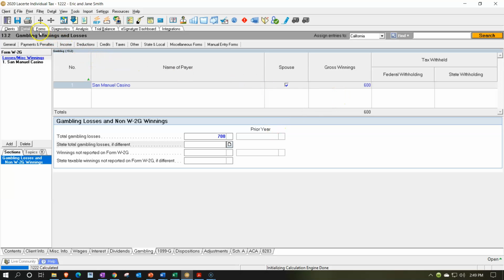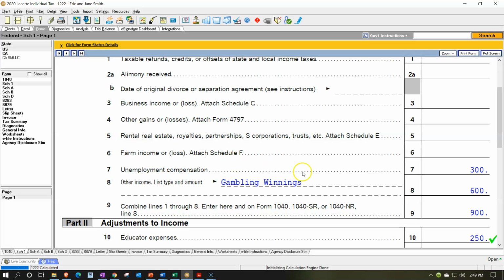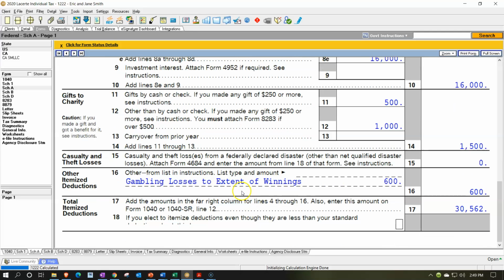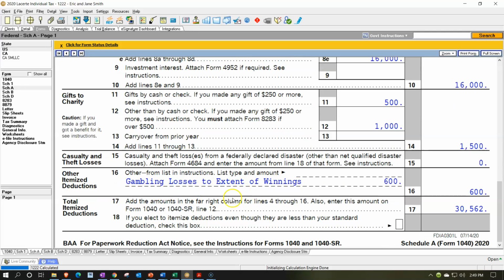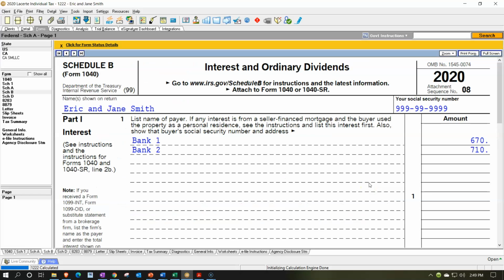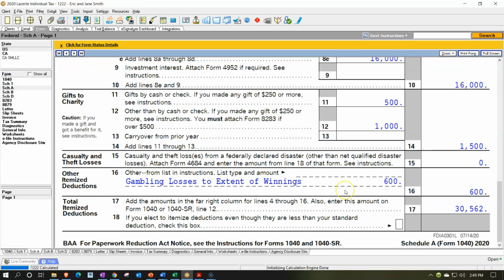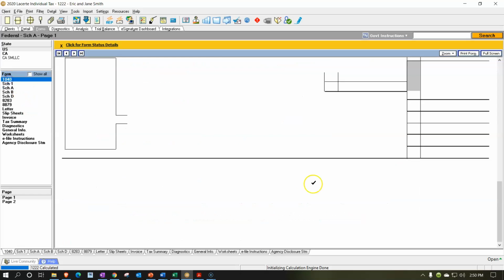So if I then go back over to the forms, we're going to go to the Schedule A, and we have the other itemized deductions. You can see we have the gambling losses. It's being limited to that 600, to the amount of the gambling winnings. So that's going to add up. We got the total then on the itemized deductions at $30,562. That amount being greater than the standard deduction, so that's going to be pulled over to the 1040.